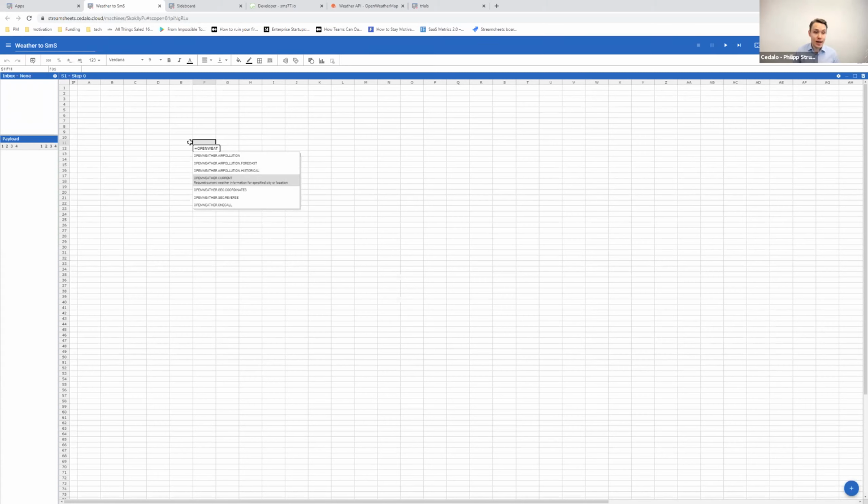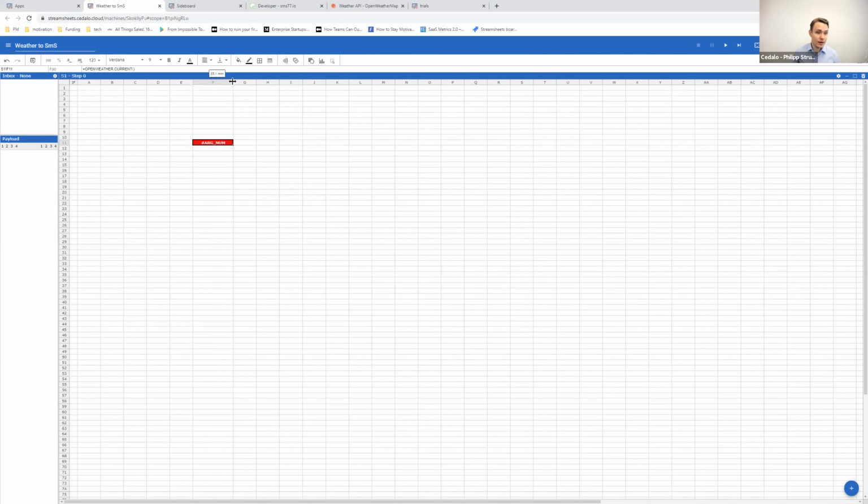Long story short, in our case, we're going to need an OpenWeather current that gives us the current weather. And if we use this function, we see, okay, it tells us that there's an argument error. So obviously, we haven't put in any arguments. And if we look a little bit more closely into what that function needs, it needs 3 parameters. One is an API key, the other is the location itself, and then where we want to have this information after we've asked the service. So in this case, I'm just going to have to find my API key first. That's something we're going to put in, for example, here on the right-hand side.